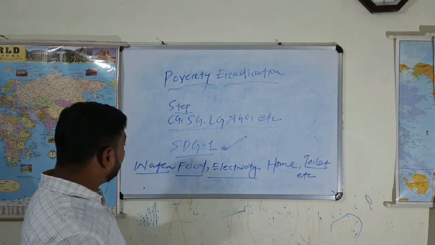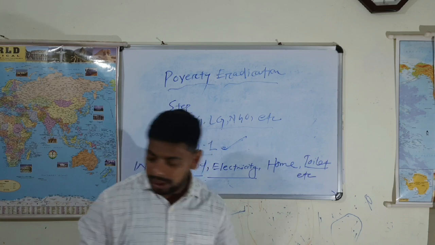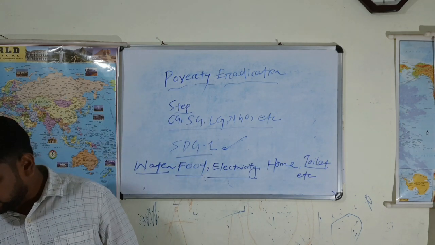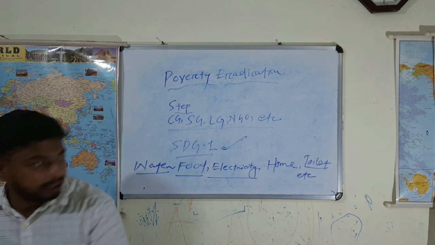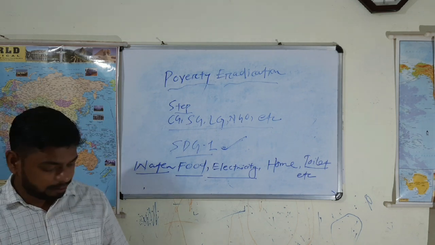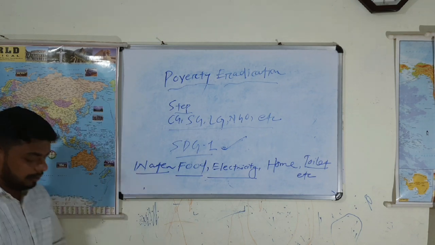So in the components of water, food and electricity, what steps the governments have taken, we will discuss now. Right? Note it down. Everybody written down? Okay. Next.